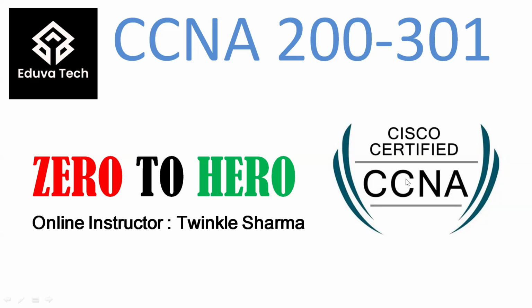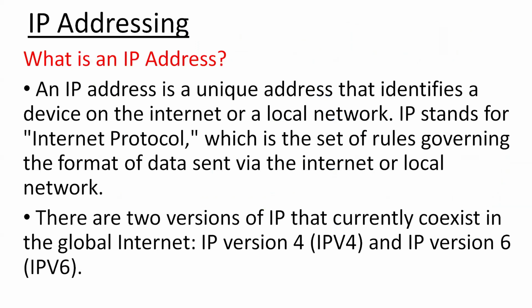Today we will start our topic, IP addresses, from zero to hero. So, what is an IP address? An IP address is a unique address that identifies a device on the internet or a local network. IP stands for Internet Protocol, which is the set of rules governing the format of data sent via the internet or local network. In simple words, we can say that it is a unique numerical identifier for every device or network that connects to the internet.